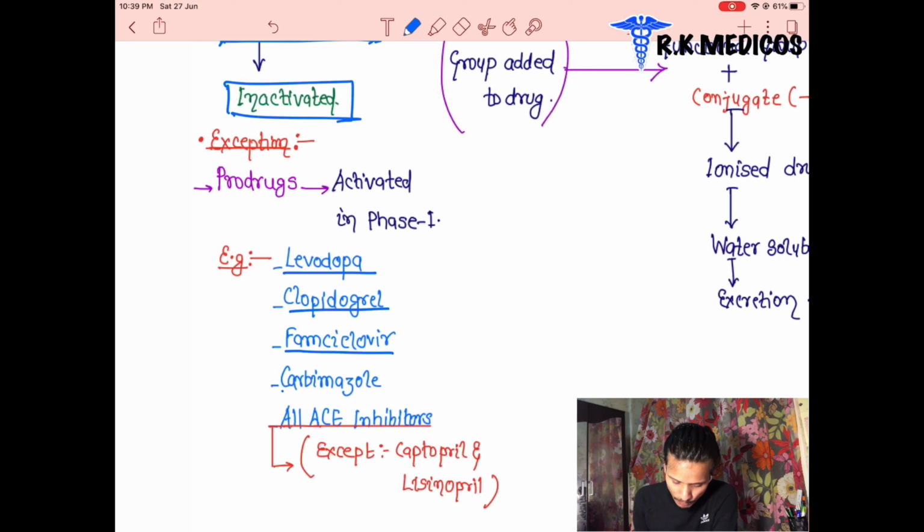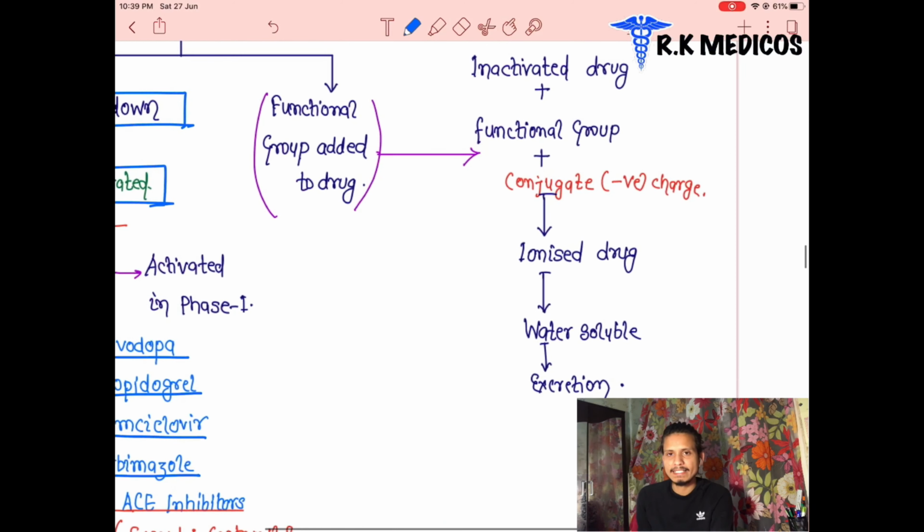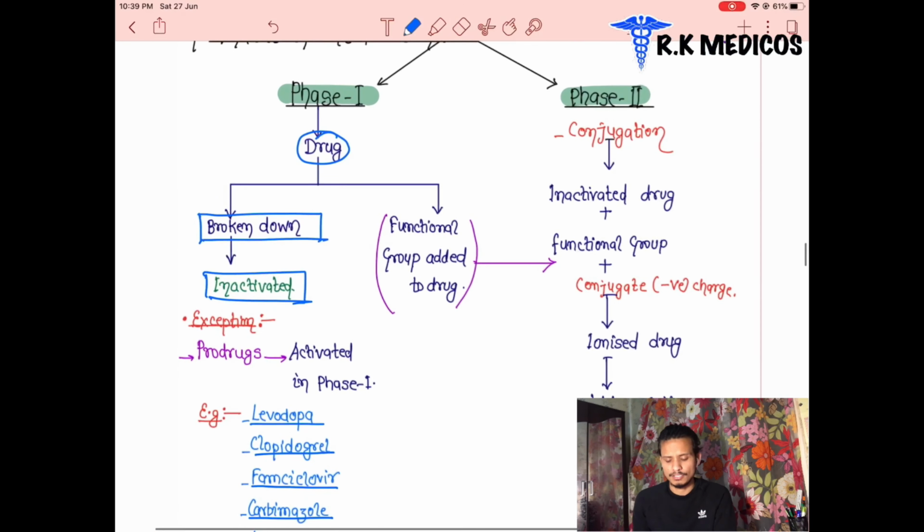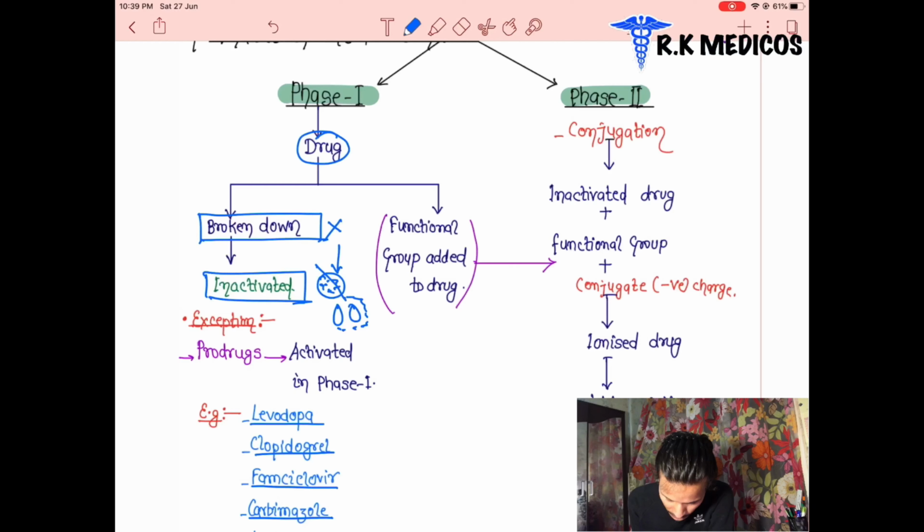Basically, here are the exceptions. The first one is levodopa, then clopidogrel, famciclovir, carbimazole, and all ACE inhibitors, except captopril and lisinopril. After that we can discuss what happens to these breaking drugs, the breakdown of these drugs.